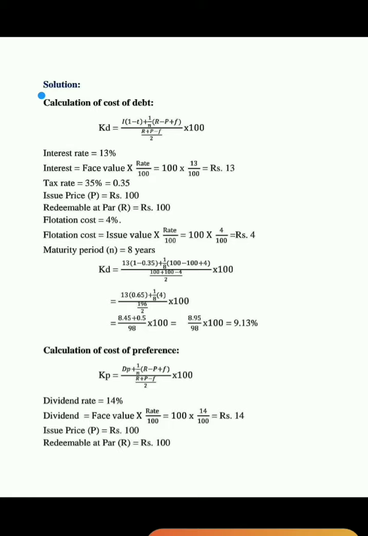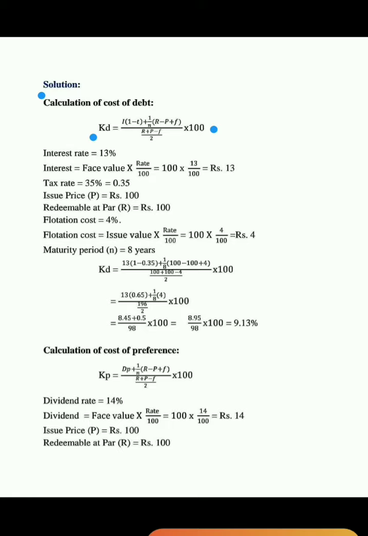Calculation of cost of debt. So here, in the case of redeemable debentures, the calculation is: cost of debt is equal to I into (1 minus t) plus 1 by n into (R minus P plus F), divided by (R plus P minus F) divided by 2, into 100. So this is the formula for the calculation of the cost of redeemable debentures.